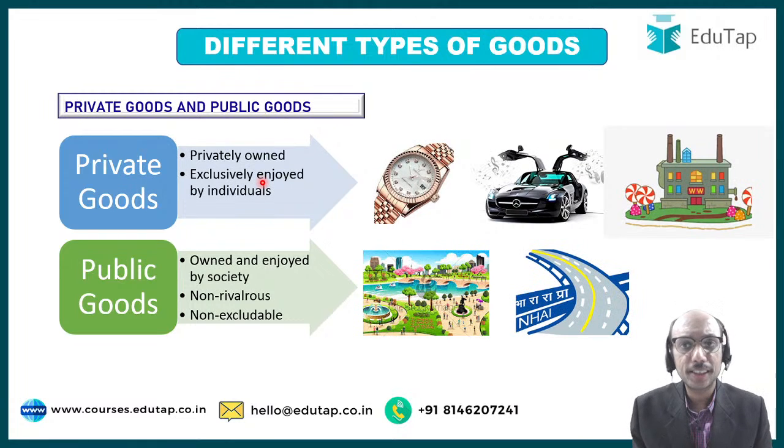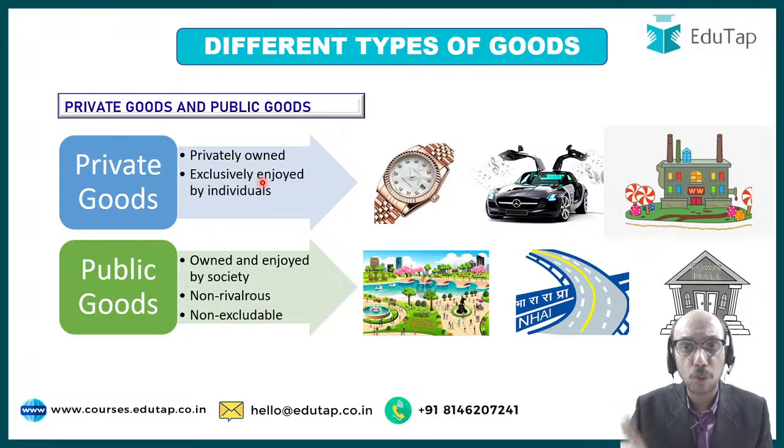So all these things that you can see on your screen right now, these highways, these town halls, these things which are provided for by the government, public park, like for example even defense services, right? So these are all public goods. So public goods, those goods which are non-excludable, non-rivalrous, राइट?